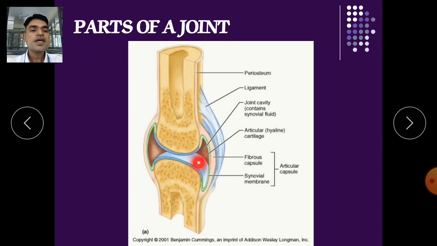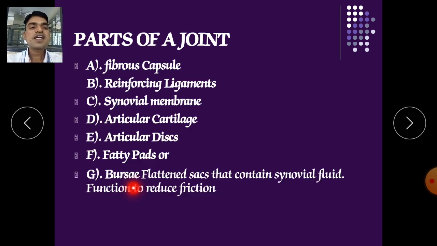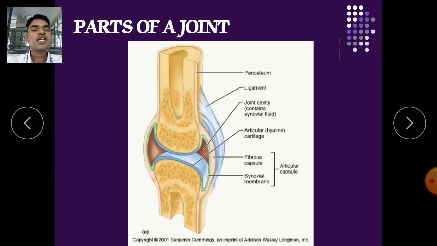If a bursa is squeezed by the bones, inflammation will develop, and it is called bursitis. A bursa is a sac-like structure which contains the synovial fluid. It is also a condition seen when we are having arthritis.